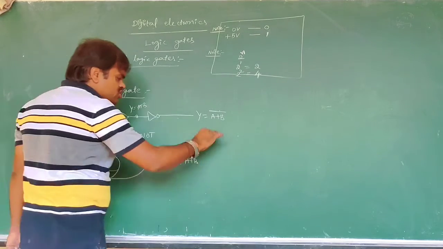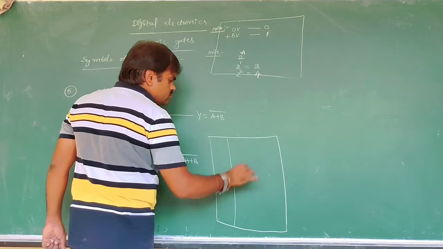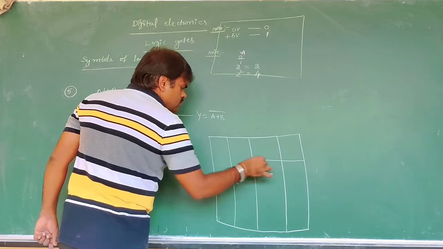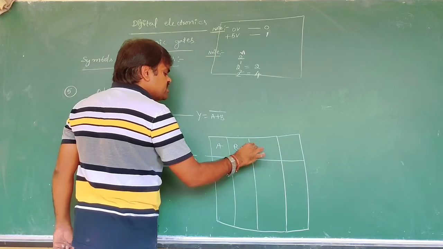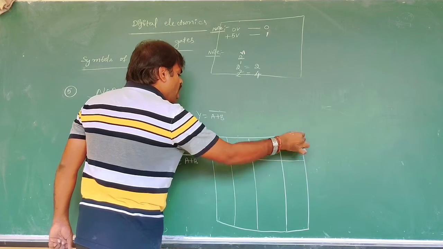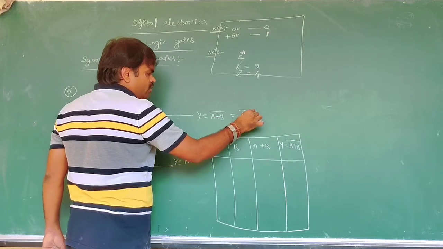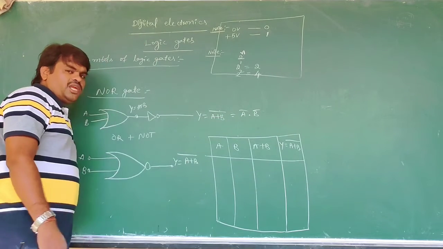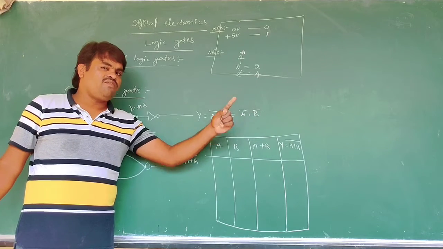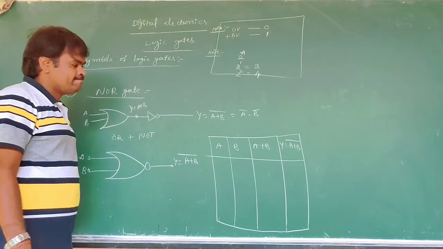Now we can draw the truth table. Here A, B, A plus B, and Y is equal to A plus B whole bar. Now by using De Morgan's laws, what do you write? A bar dot B bar. That means the AND operation of the complements of A and B is also a NOR gate.